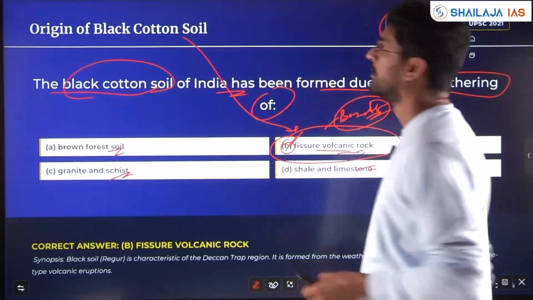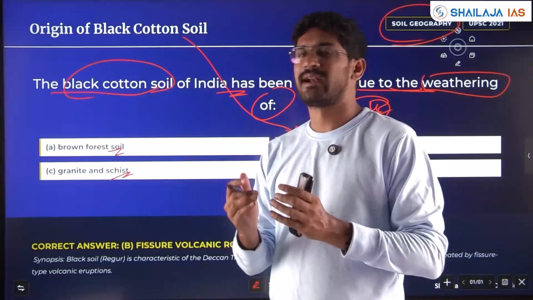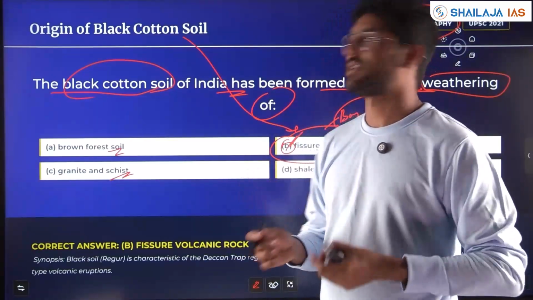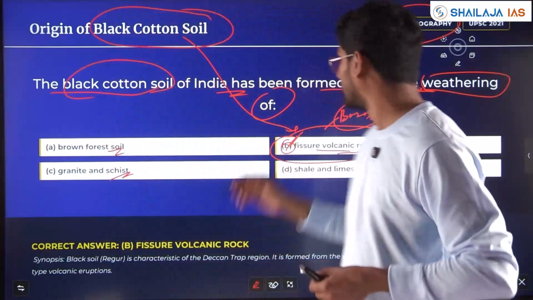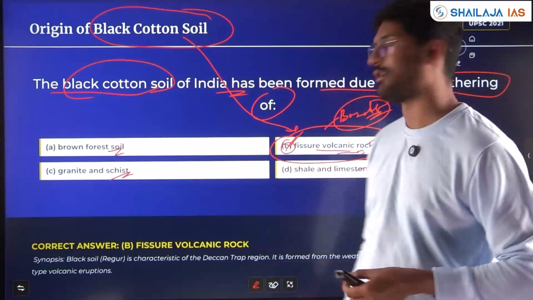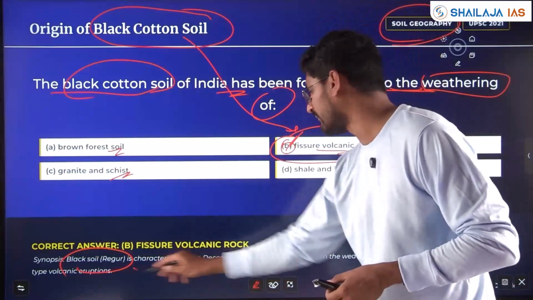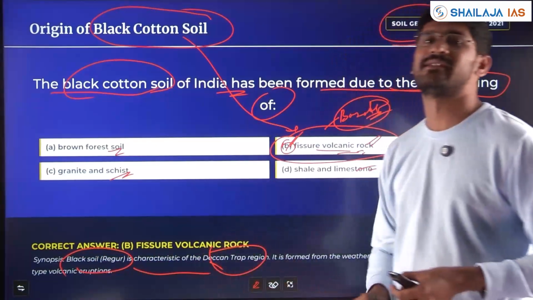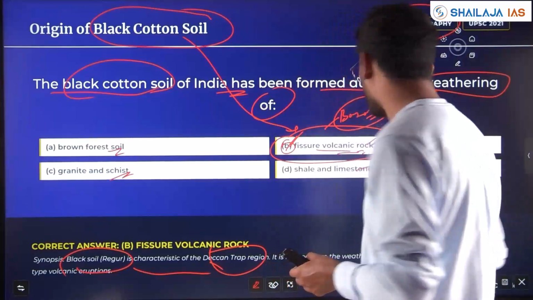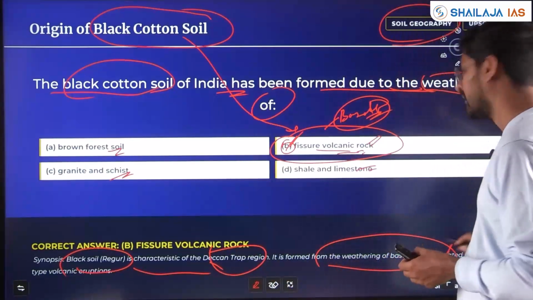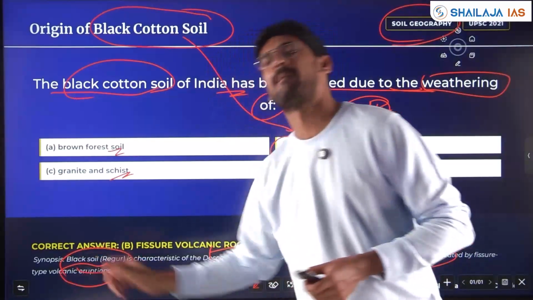Mainly in the northern Karnataka and the southern Maharashtra region, where black cotton soil is there, that is formed due to volcanic rock. It's also called regur. It's characteristic of the Deccan region, the northern Karnataka and southern Maharashtra region, formed due to weathering of basalt rocks created by fissure type volcanic eruption.